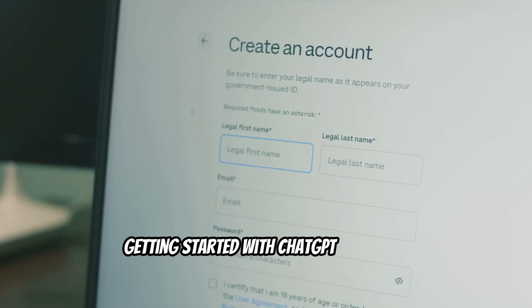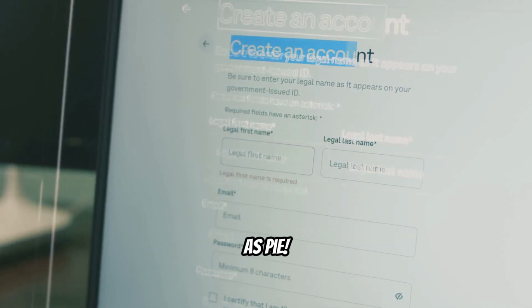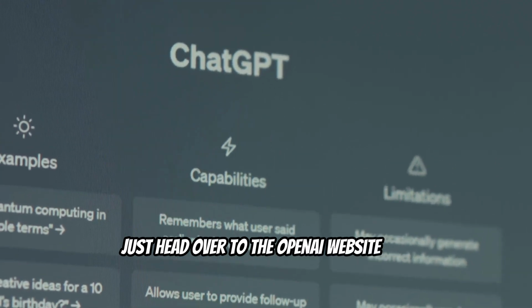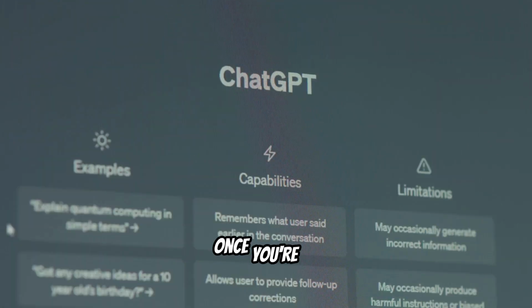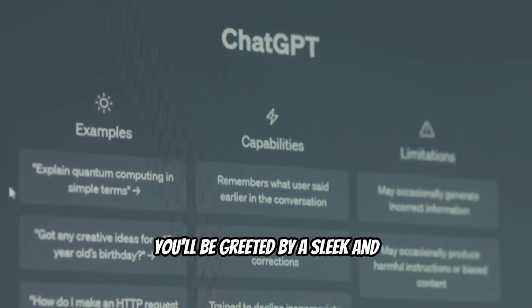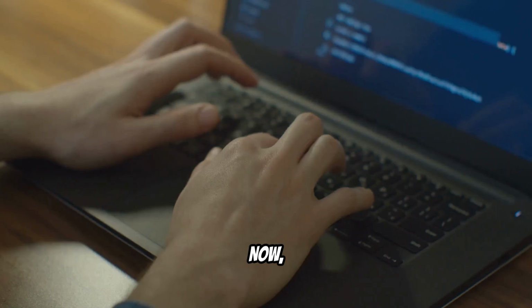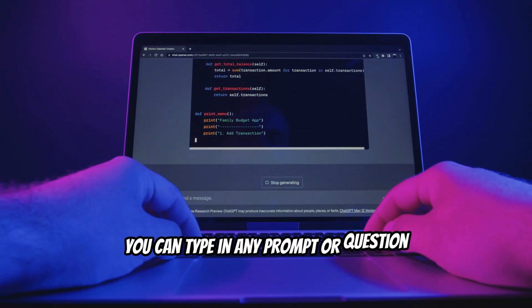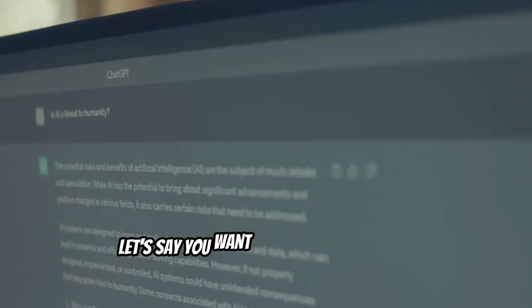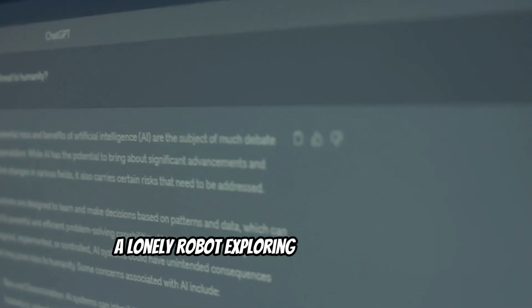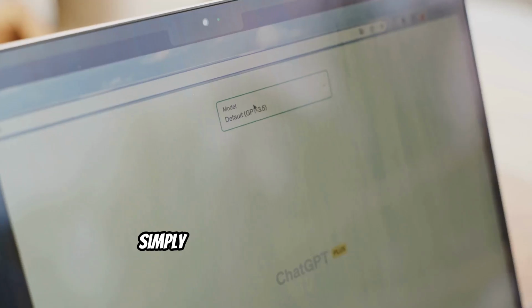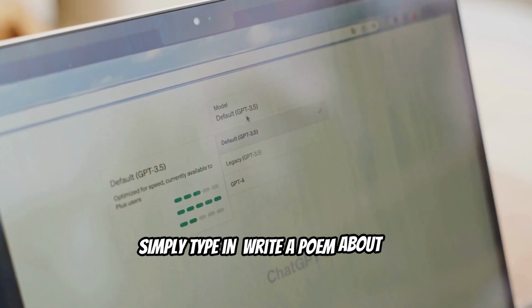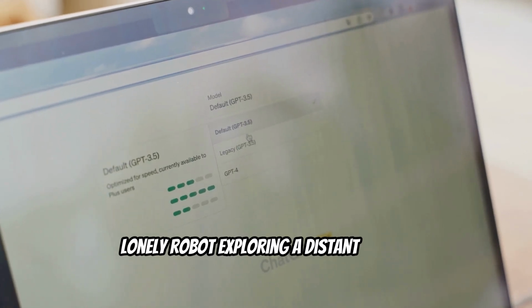Getting started with ChatGPT is as easy as pie. Just head over to the OpenAI website and sign up for a free account. Once you're in, you'll be greeted by a sleek and user-friendly chat interface. Now here's where the magic happens. In the chat box, you can type in any prompt or question you can think of. Let's say you want to write a poem about a lonely robot exploring a distant planet. Simply type in, write a poem about a lonely robot exploring a distant planet.